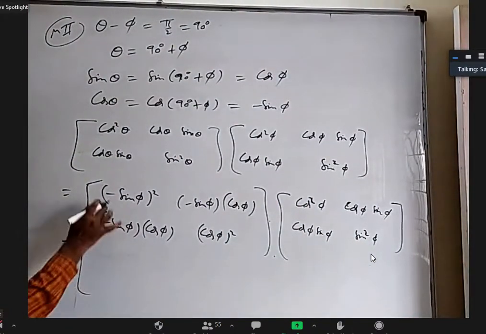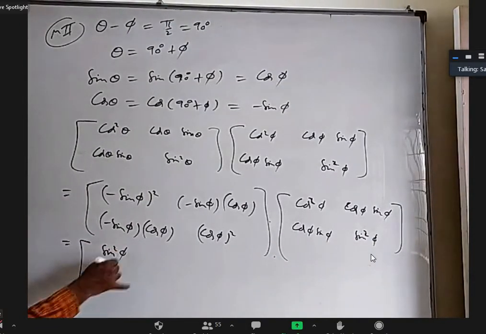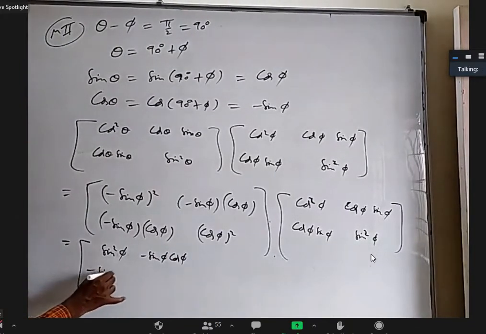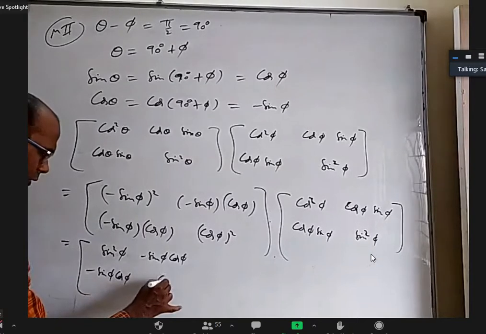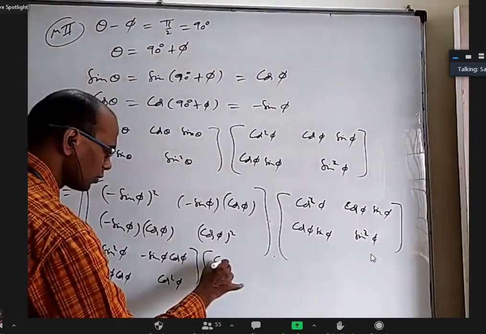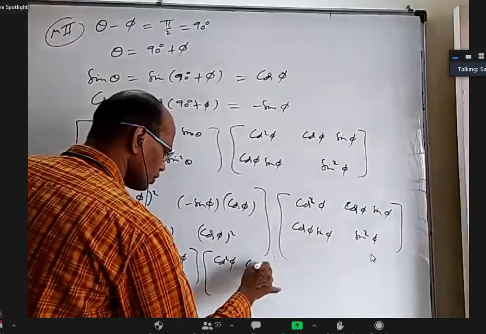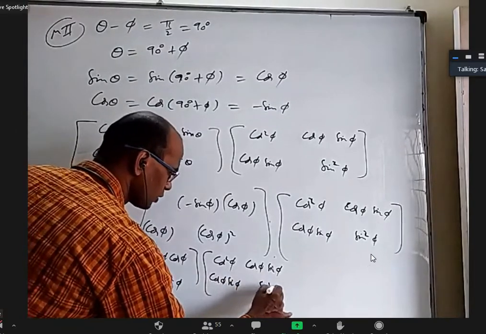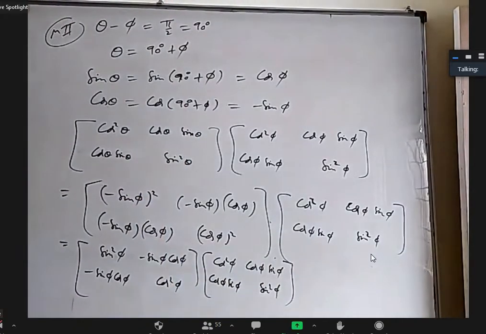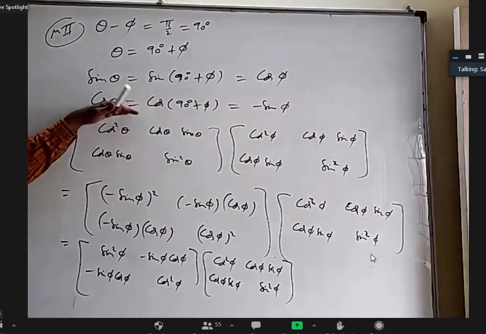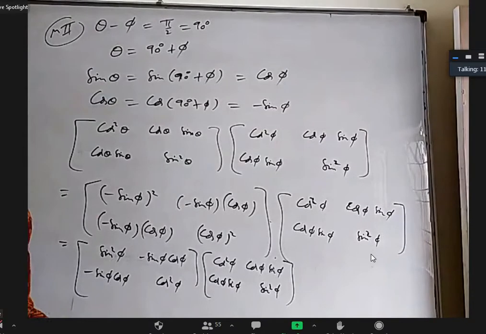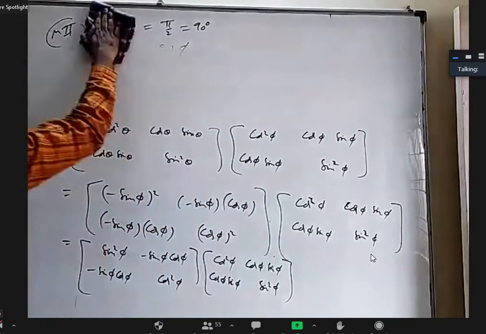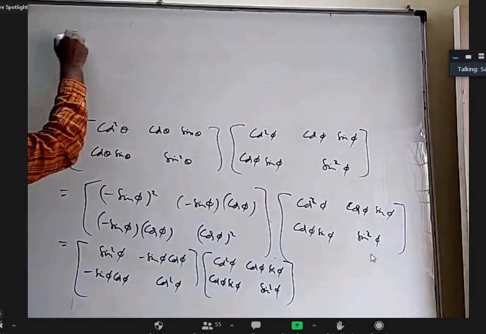So now this is a square, so plus only. Sin square phi, minus sin phi cos phi, minus sin phi cos phi, and cos square phi into this one, cos square phi, cos phi sin phi, again cos phi sin phi, and sin square phi. Okay. Just 2 minutes, we'll stop it. Up to here, the first 4 lines, can I erase? Yes, sir. Okay, now multiply directly, we'll get 0 in the next steps.